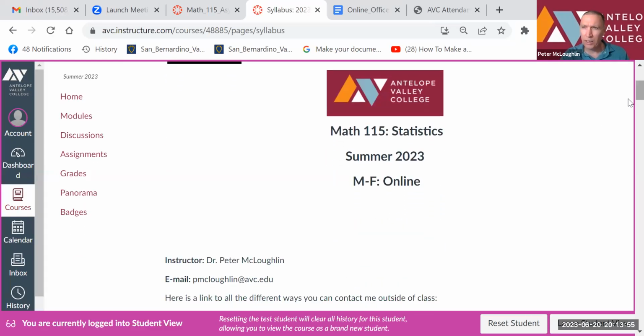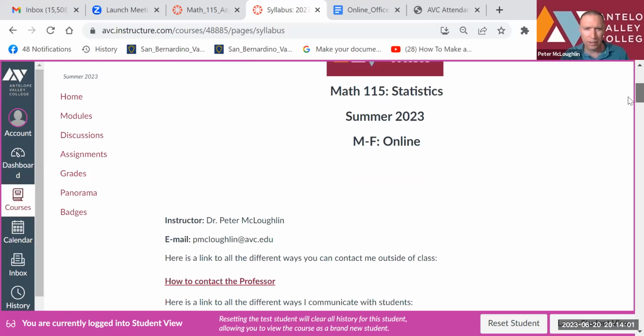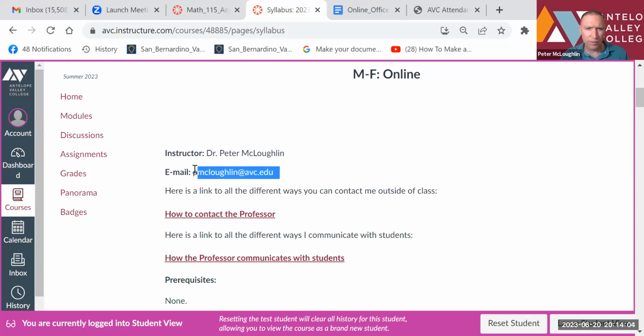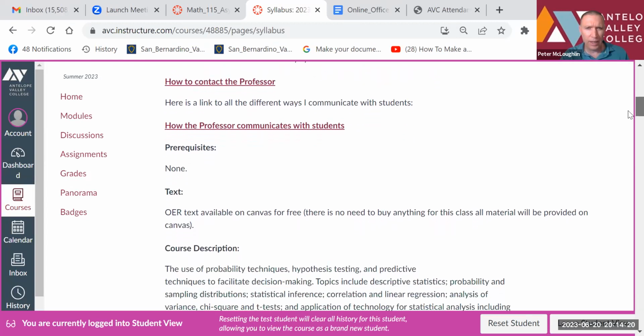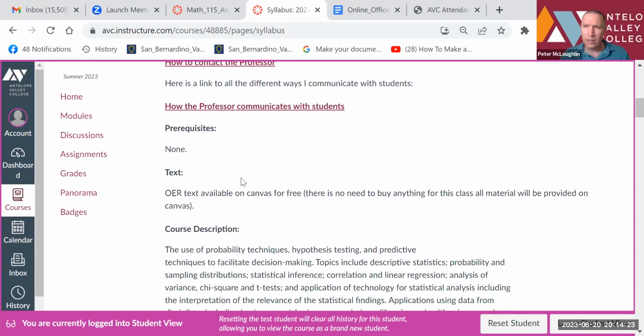So again, this is a summer class, 6 weeks, and it's going to be active Monday through Friday, and it's online. Here's my email address. And here's all the different ways you can contact me. You can come to my Zoom office. You can post your question on Ask Your Professor, and you can email me. Okay, so all the stuff you'll need for this course, the textbook and stuff like that, will be provided on Canvas for free. So there's no need to buy anything for this class.